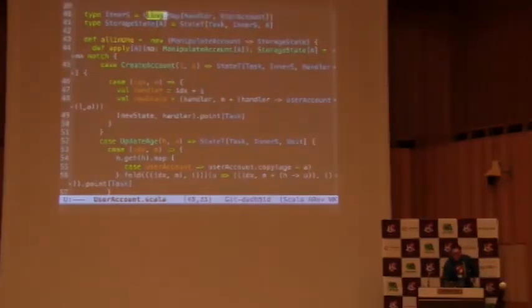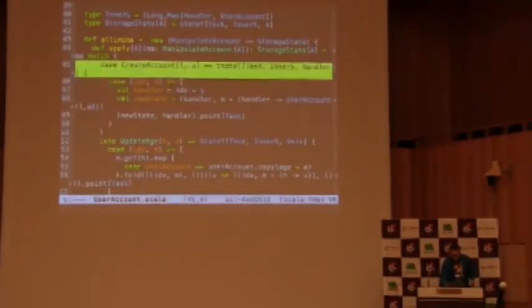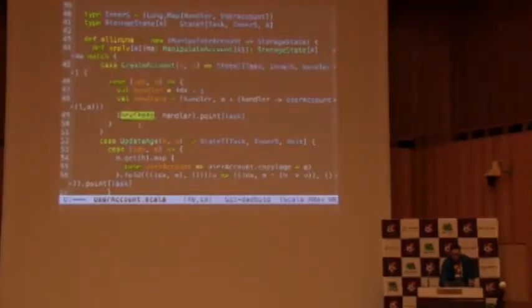So State is nothing else, just a function. It takes that initial state, so our current index and that Map, and it has to return a new state and, well, our handler here. So what we're going to do is we take the current index, we add 1 to it, so we get a new index value. We store into our Map a new user account with the login and age that was provided here. And then we need to return the new state and the handler, and since it's a StateT over Task, we have to lift that to Task.